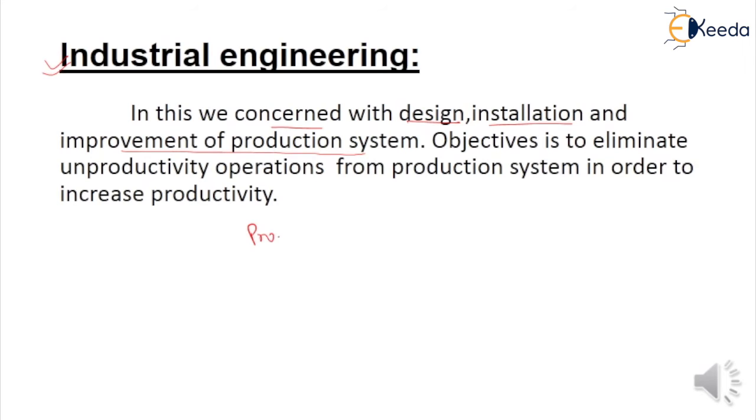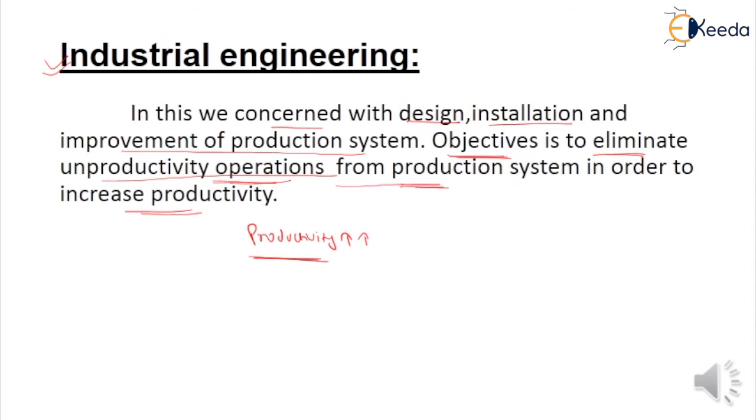Our main aim or objective is to eliminate the unproductive operations from the system. If you eliminate all unproductive operations from the production system, automatically productivity increases. So clear to all students why we need to learn the industrial engineering subject. The main goal is how to increase the productivity of system.